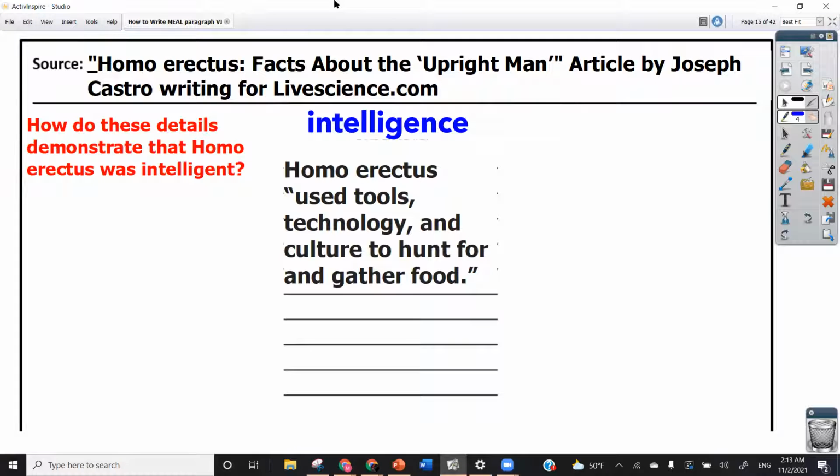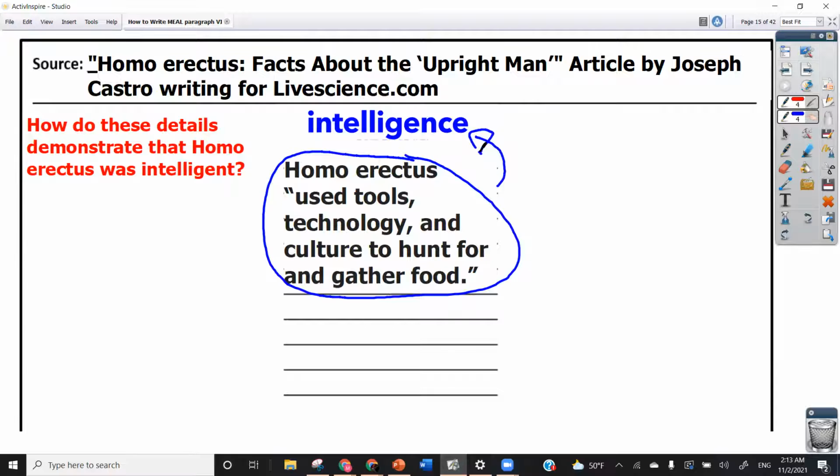So basically what you're doing is you are answering this question: How do these details demonstrate that Homo erectus was intelligent? So basically you're reviewing these details right here and connecting them to this idea of intelligence. And you have to explain that idea.